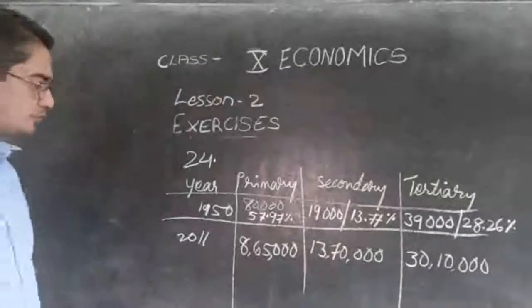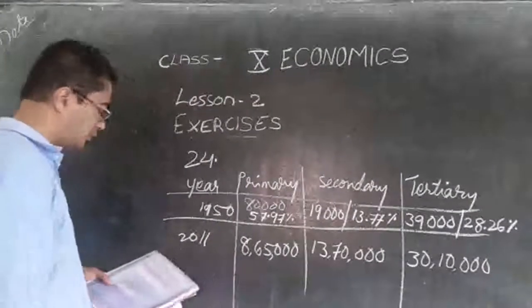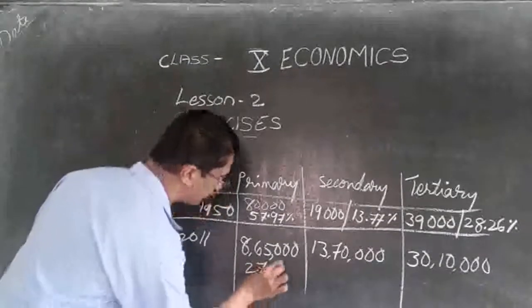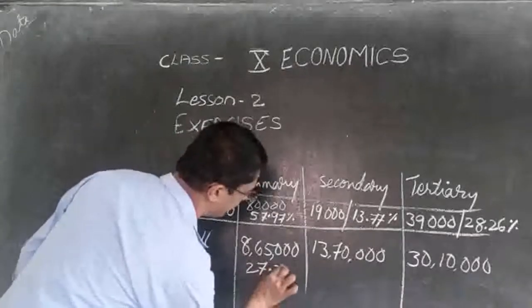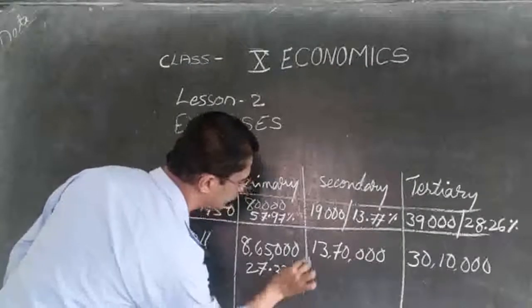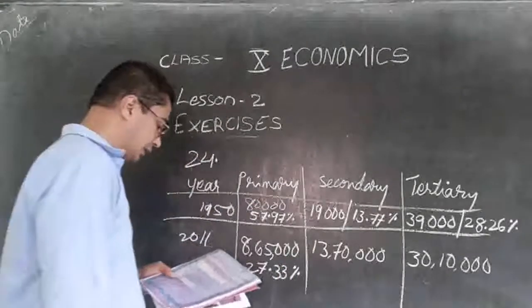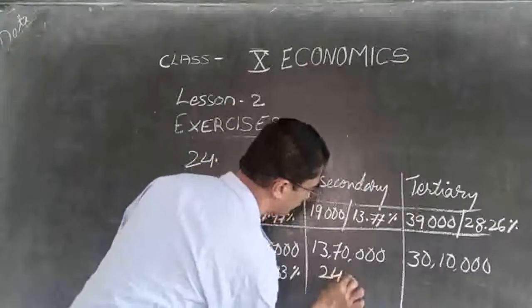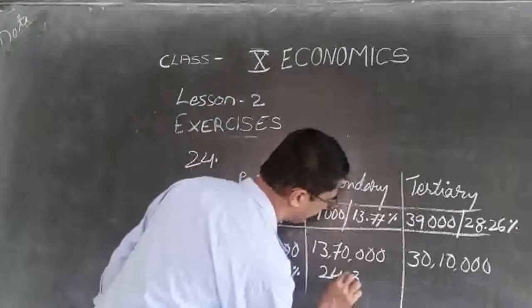Then we shall see about this one. So this became 27.33%. Then secondary sector became 24.37%.